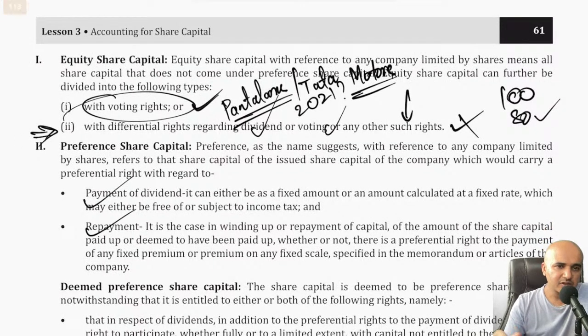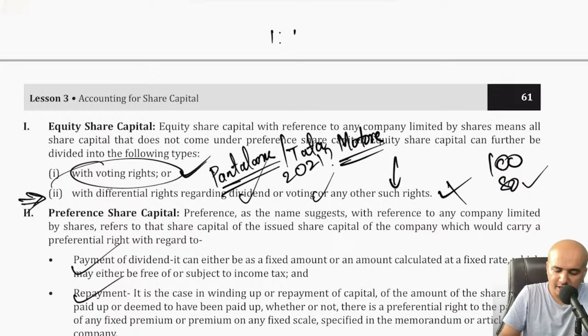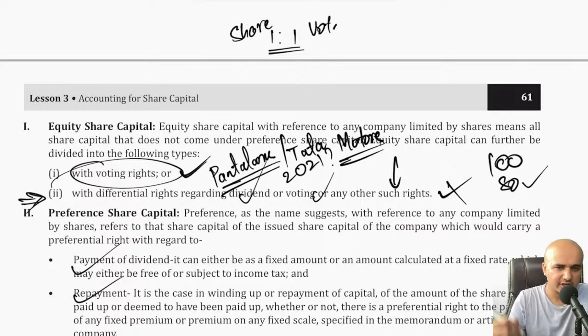So in case of equity shares, we have different types of equity shares. Not too many types, but two different types basically, with voting rights. Regular voting rights. When I say regular voting rights, that means if you have one share, you get one vote. One share and one vote. This is our regular voting, or rather regular equity shares.